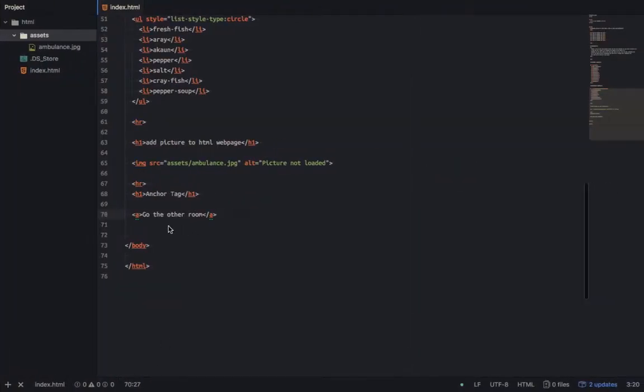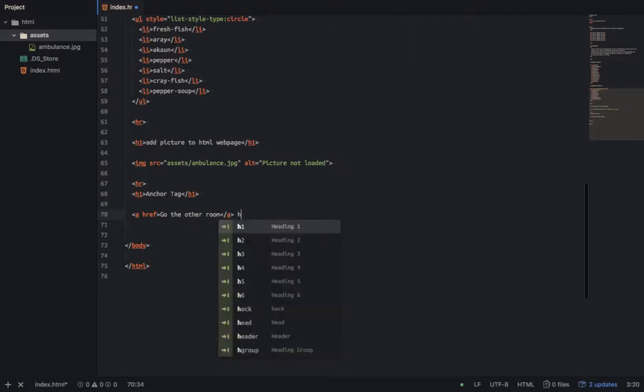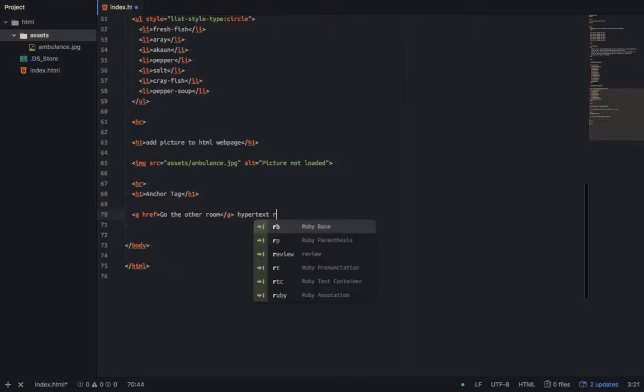What makes it not clickable is that this anchor tag has attributes. The attribute that makes us able to click and go to that place is href. This href stands for hypertext reference. This anchor tag is called a hyperlink. So this href stands for hypertext reference.